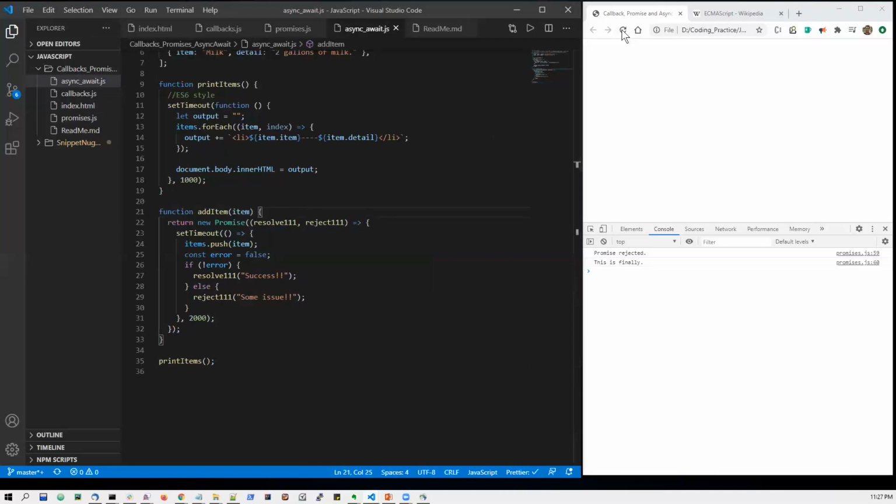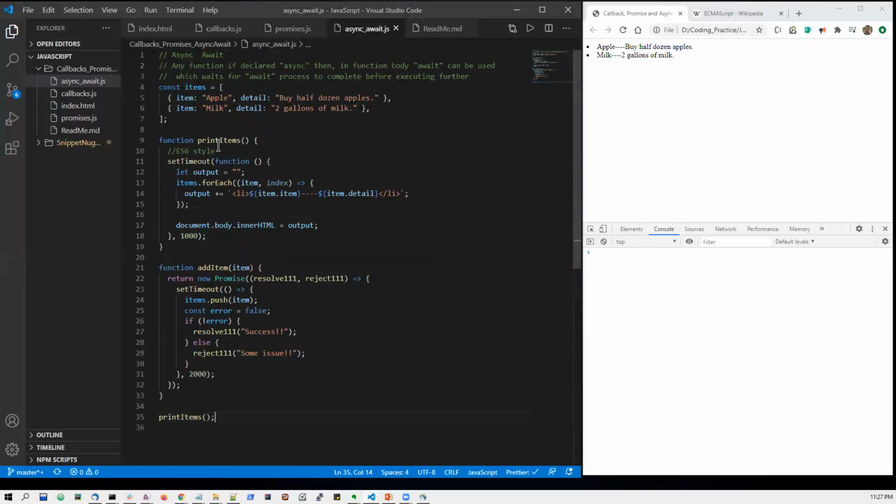Let us confirm that up till here these two are working so far. Right now we are not using any async or await. It is just a plain simple promise object returning. Using async await, let us write this print items in a simple function format.